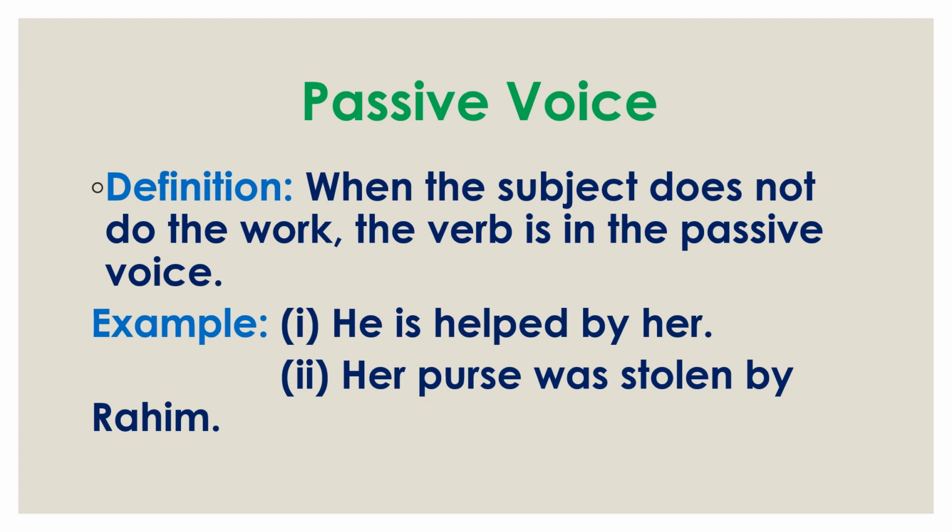Here you also find that her purse, the subject, does not work directly. The stealing work is done by Rohim. So passive voice clearly indicates that the subject does the work indirectly, not directly. This is the concept of passive voice.